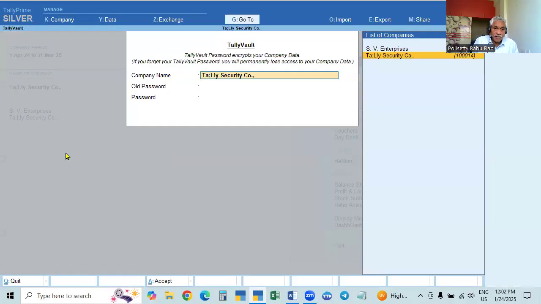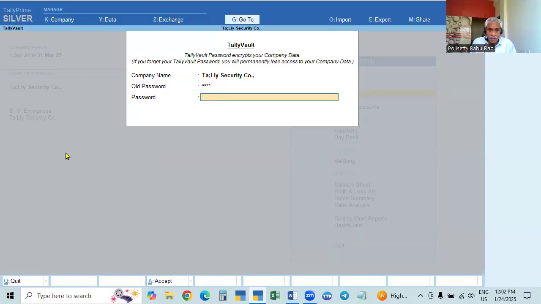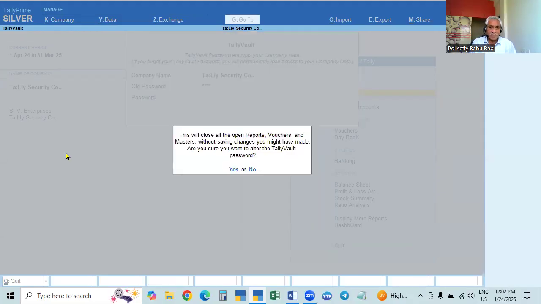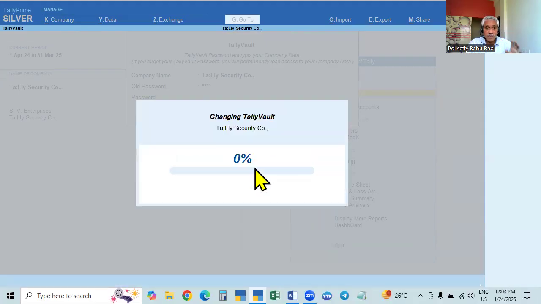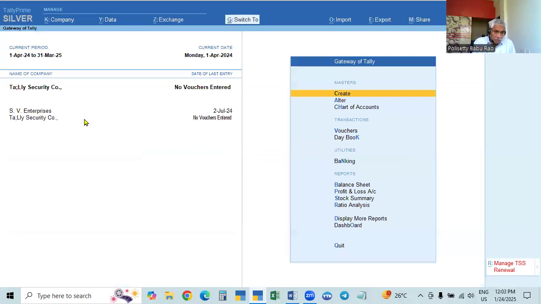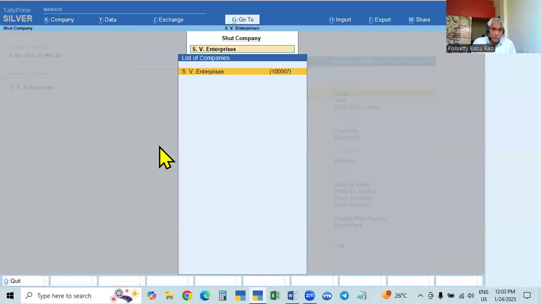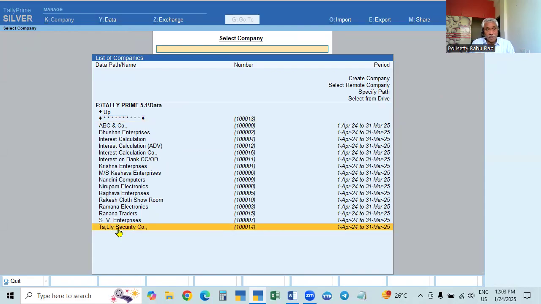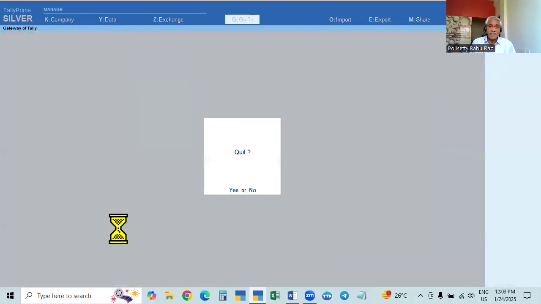That is the Tally Vault password also. You can remove the old password 1234, and after that don't give any password. Just accept. Making the password blank will remove the encryption. So the exception is already removed, and every time it will ask you like this, yes, and copy of the company, no. Okay, it is over. Now close this company, that is, shut the company. Now you see, if you shut the company, see here, the Tally Vault security company. So the encryption has gone. Now it becomes a normal company, and the username and password are also removed. So automatically it will open like this.